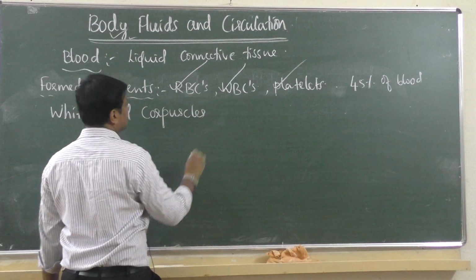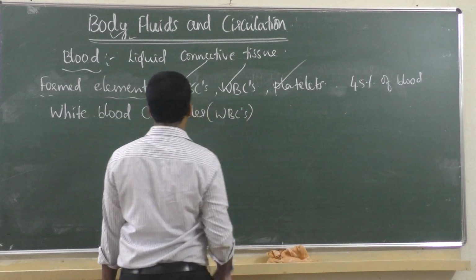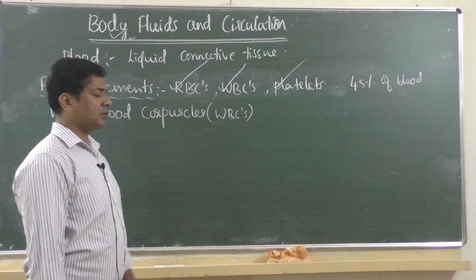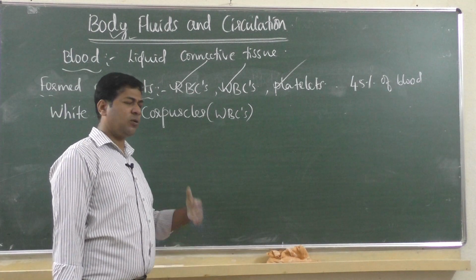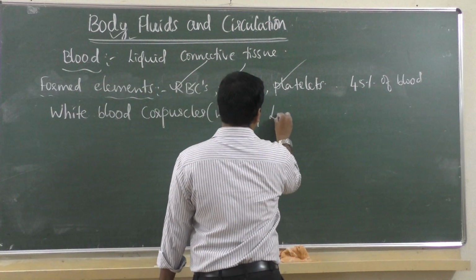White blood corpuscles, in short we call WBCs. If red blood cells, red blood corpuscles, RBCs, are called erythrocytes, white blood corpuscles are called leukocytes.